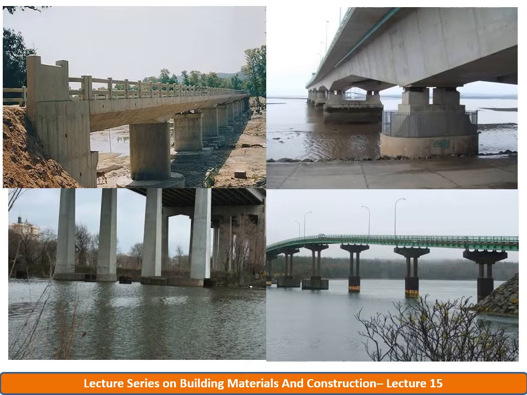So as we discussed, caissons are of three types: box caisson, open caisson, and pneumatic caisson. A box caisson is open at the top and closed at the bottom, and is made of timber, reinforced concrete, or steel.